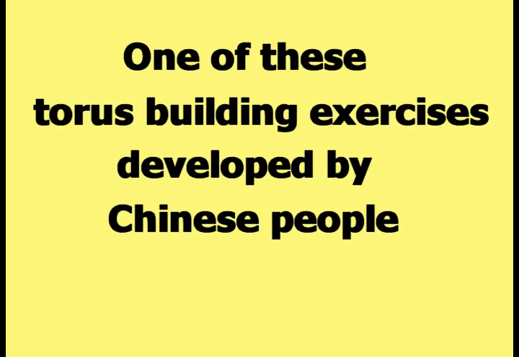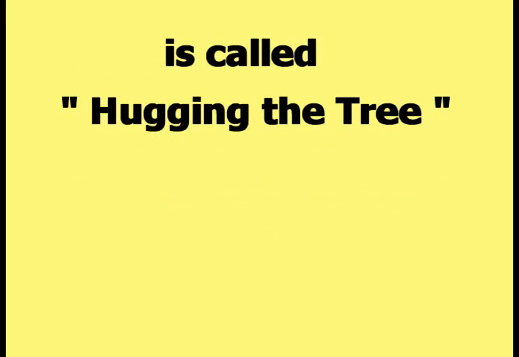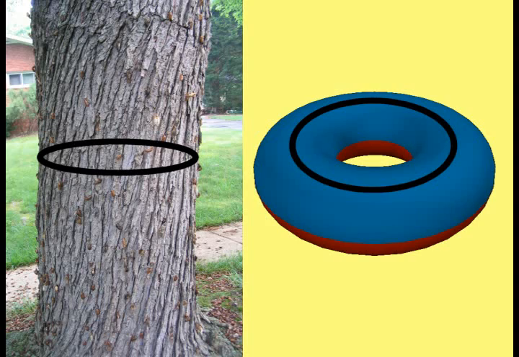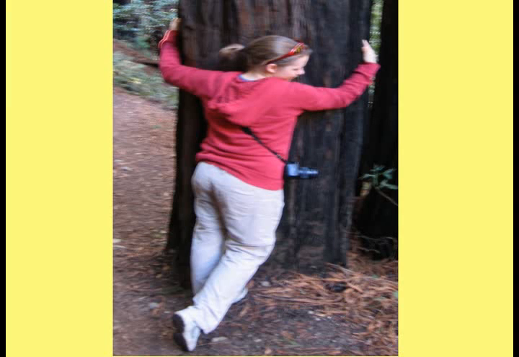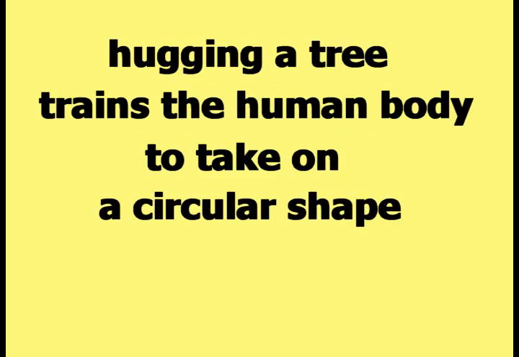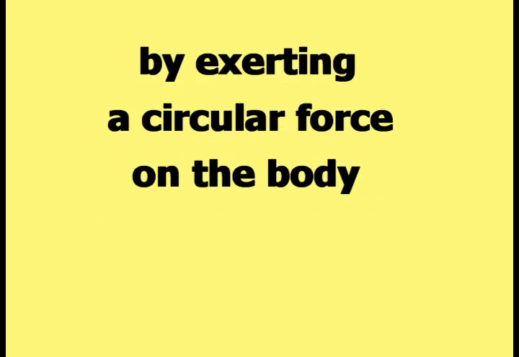One of these torus building exercises developed by Chinese people is called hugging the tree. The trunk of a tree has a generally circular shape, like the circular shape of a torus. This picture shows a person hugging a tree. The person encircles the trunk of the tree with their arms and presses their torso and head against the trunk. According to Happy Theory, hugging a tree trains the human body to take on a circular shape by exerting a circular force on the body.